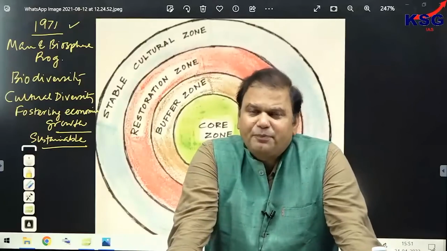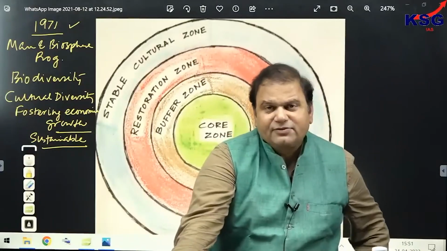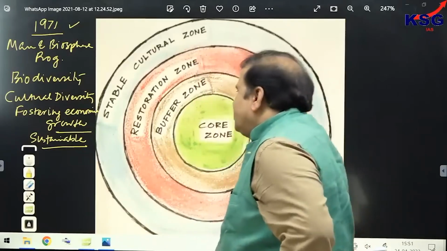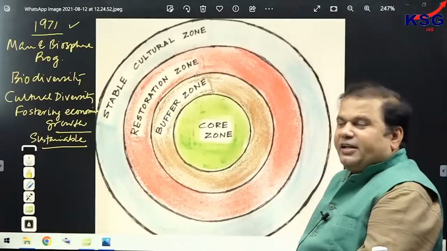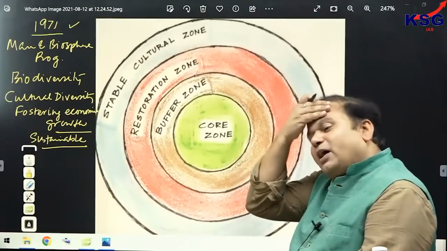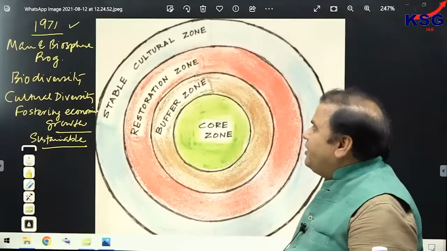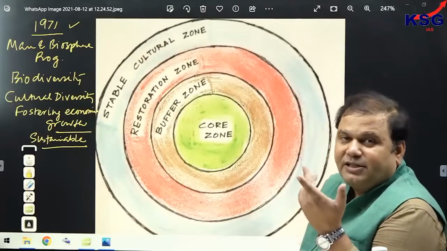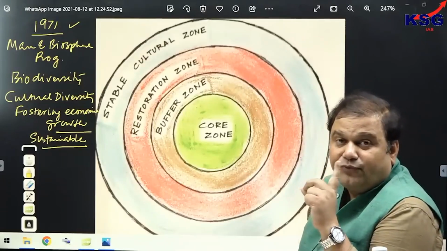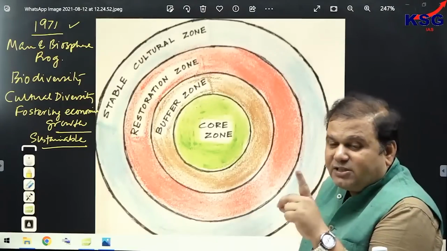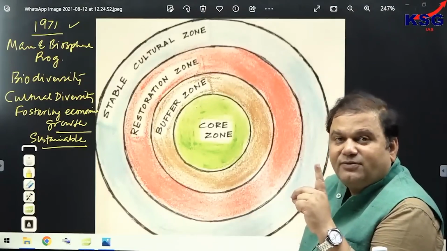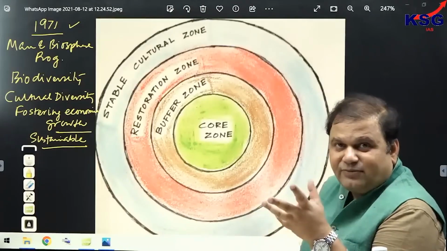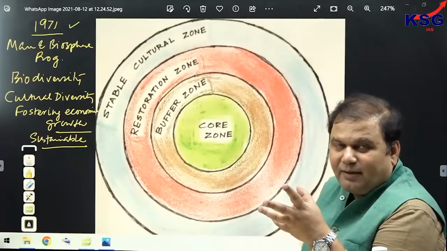When we talk about comparing biosphere reserves, we know that 18 biosphere reserves are present in India, more than 560 wildlife sanctuaries are present in India, and more than 100 national parks are present in India. But when we compare biosphere reserves with national parks and wildlife sanctuaries, what is the difference between the three? The first basis of difference is that biosphere reserves are declared under the Man and Biosphere Program of UNESCO. Clear?